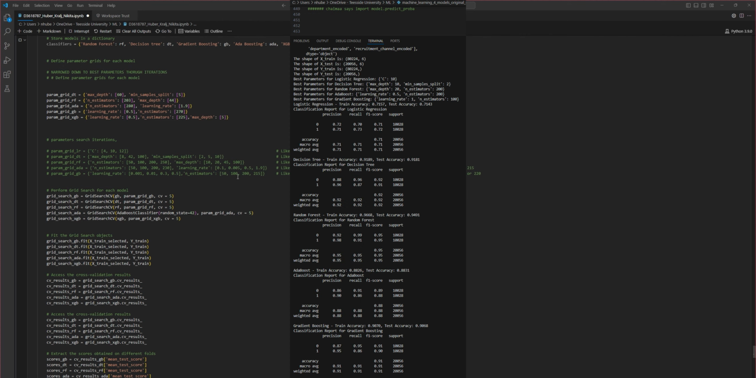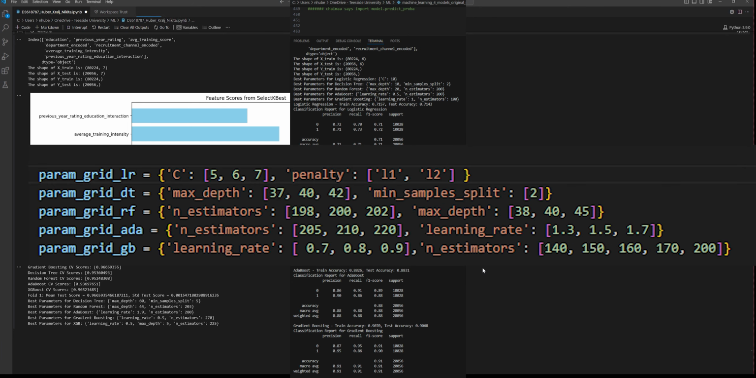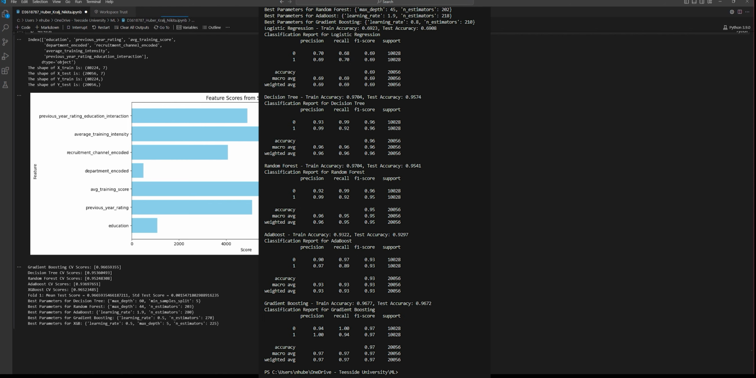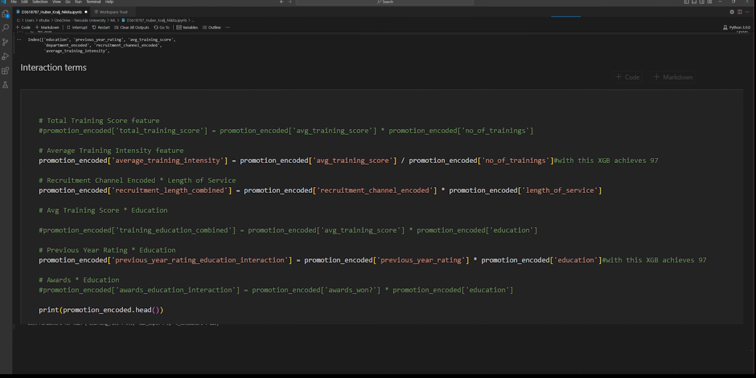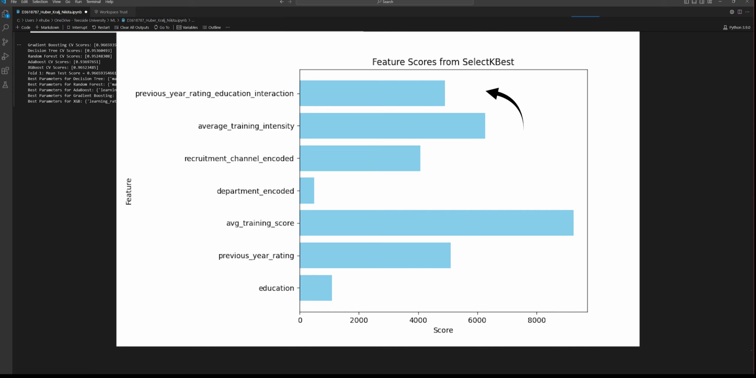I printed a classification report and the algorithms performed pretty well. They sat around F1 0.9, but I was able to improve this with hyperparameter tuning, with which gradient boosting rose to F1 0.97. Then I wanted to engineer some features, as you can see up here, to see if I can get up to 99%, but this did not work in my favor, even though SelectKBest found the newly engineered interaction term to be important.